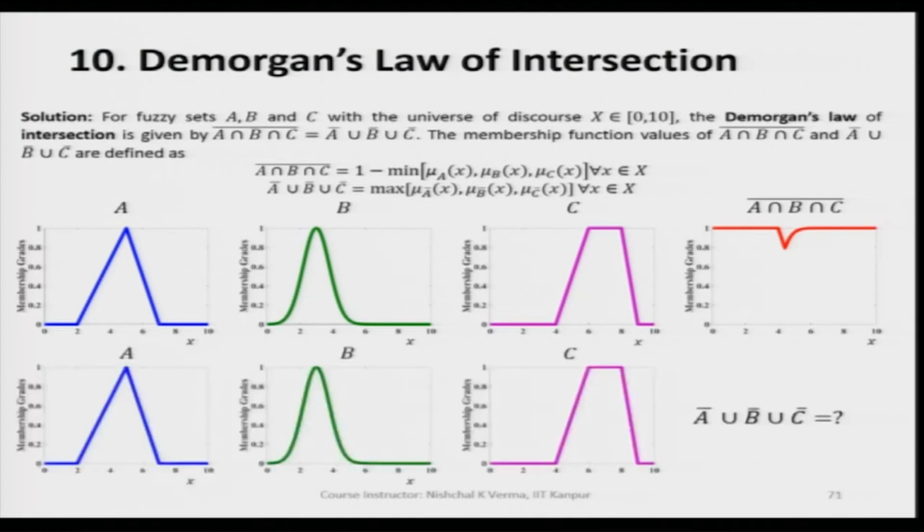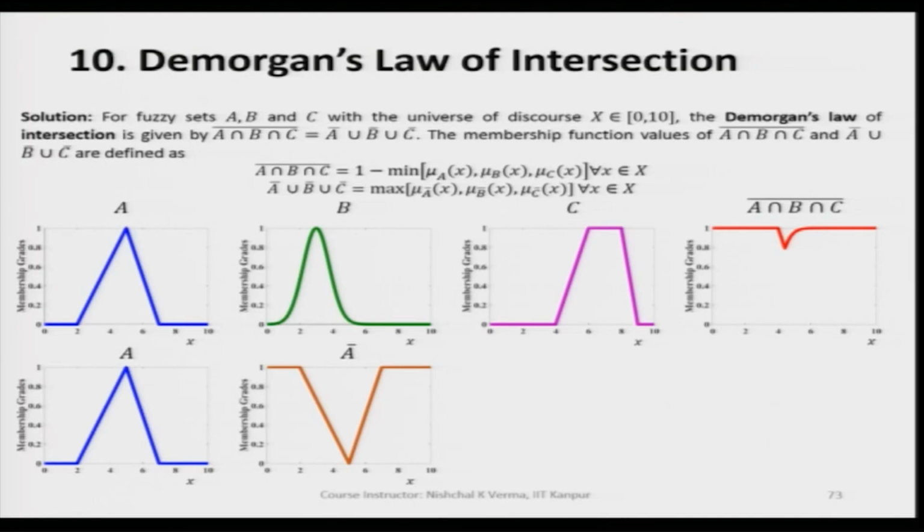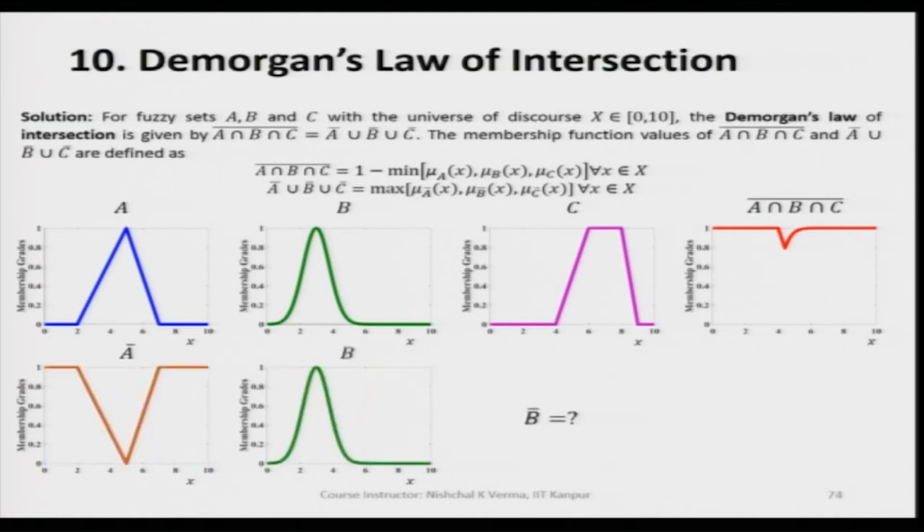Now, let us find out the union of A complement, B complement and C complement. So, here we have A complement, which we have got from the fuzzy set A.